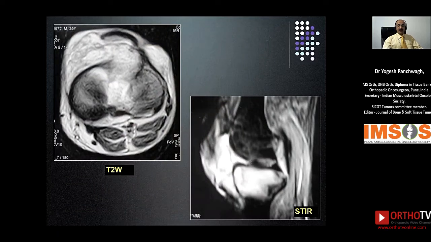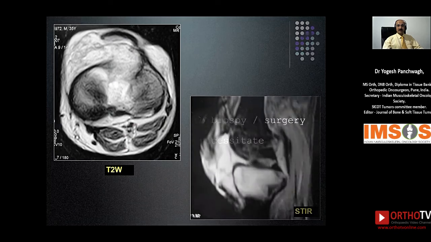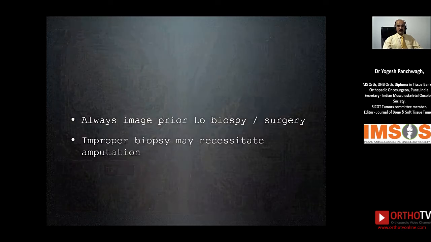Placing a biopsy scar horizontally on the extremities is a strict no-no. That is what we advocate always, that we need to have longitudinal incisions if you have to do an open biopsy. Otherwise, even a needle biopsy in this particular case would have been good enough. It's always important to remember that we need to do all the local staging, that is the local imaging, prior to the biopsy, including the X-rays and the MRI scans, so that we know where to place our biopsy scars and where to take the tissue from. And we also have to remember that an improperly done biopsy by us may in fact necessitate amputation in quite a few patients.